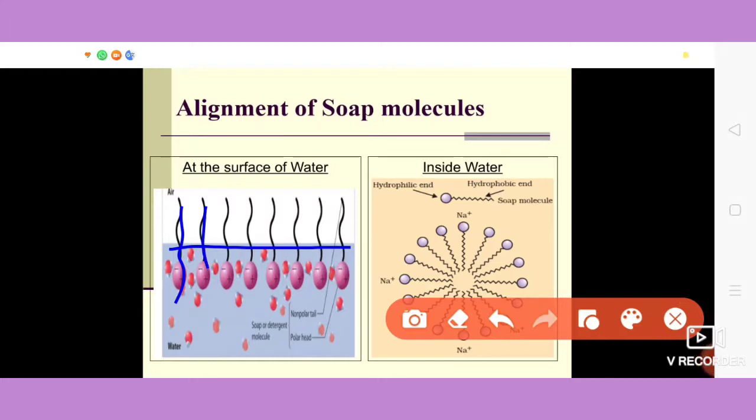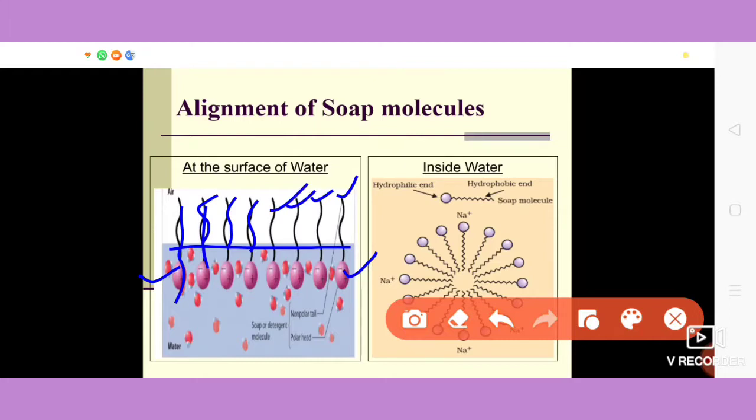The hydrophobic tail of soap will not be soluble in water, and the soap will align along the surface of water with the ionic heads in water and the hydrocarbon tail protruding out of the water.